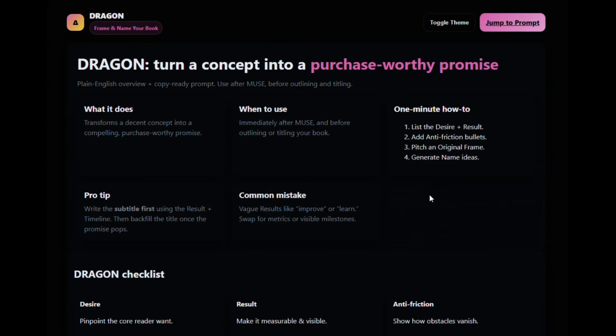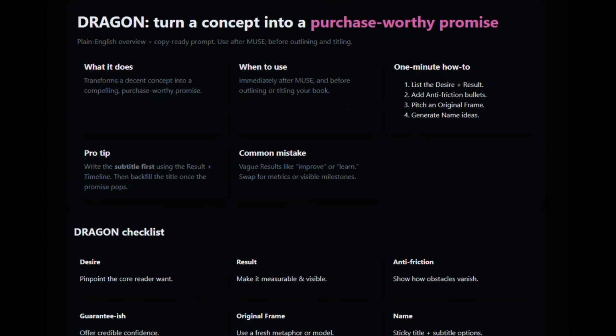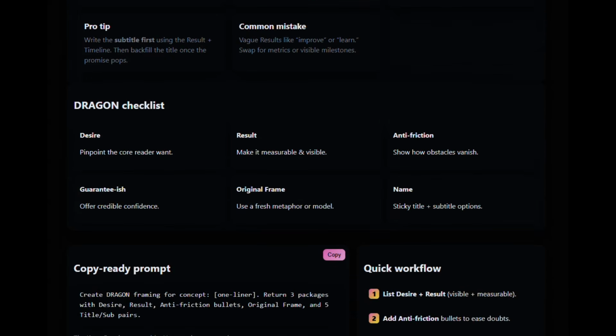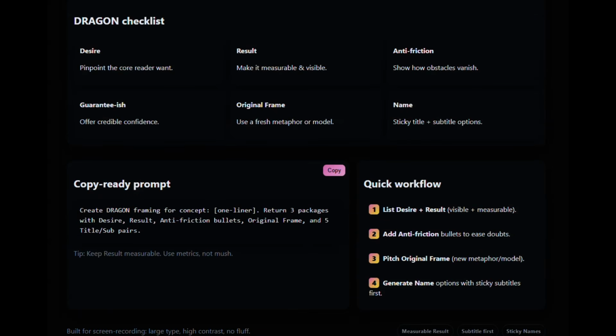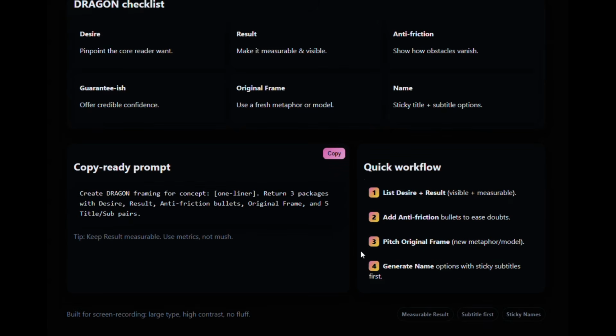This is how you craft titles and subtitles that sell the book for you. You can dig into the details in the book, but very quickly, Dragon names, frames, and positions books. It turns a decent concept into a purchase-worthy promise. The best time to use it is right after you've done Muse and before you outline and title your book. Dragon stands for desire, result, anti-friction, guarantee, original frame, and name.